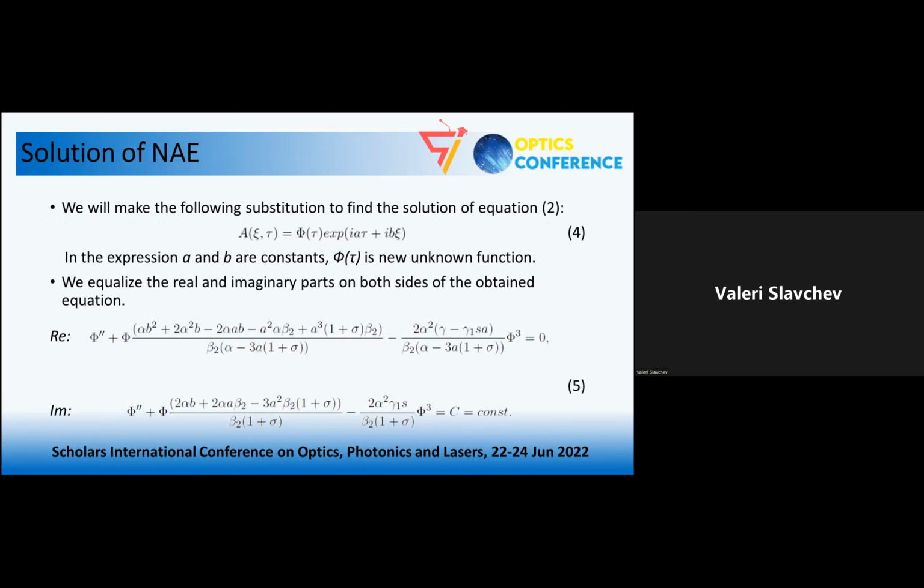In order to find a solution of our basic equation, we make the following substitution here, where A and B are constants about to be found, and F is a new unknown function. Our theoretical model requires to equalize the real and imaginary part from both sides of the obtained equality. And as a result, we reach this system of two differential equations. As you can see, they are of the same type and they are referred to the same unknown function. So they should fully match.